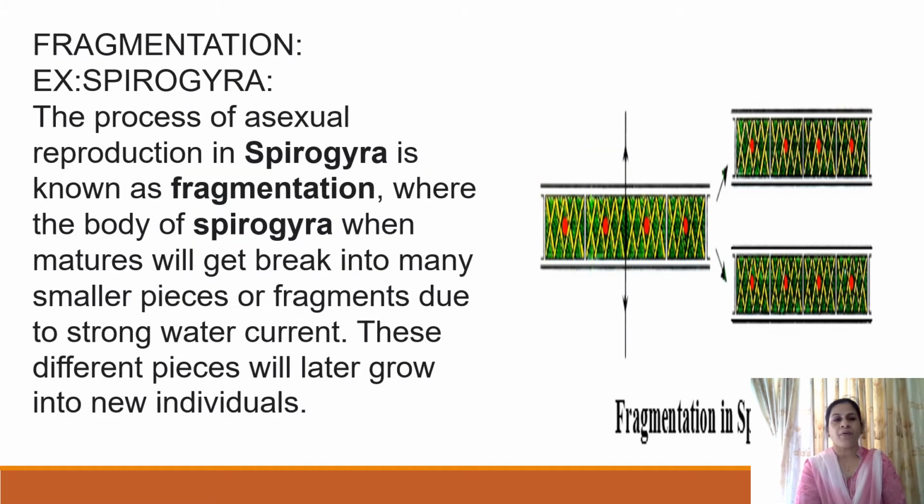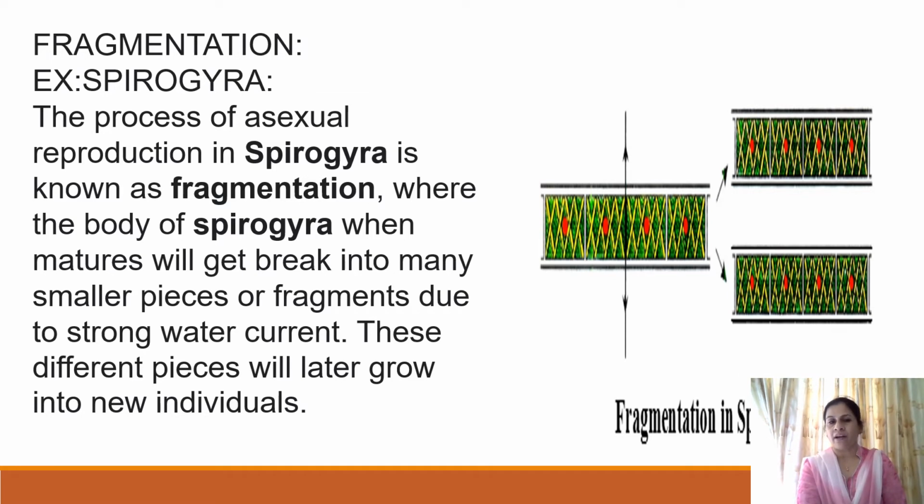The second type of asexual reproduction is by the method called fragmentation. As the name suggests, it is the formation of a fragmented body. It is commonly seen in organisms like Spirogyra. Spirogyra shows a filamentous body where the cells are arranged in a linear manner.